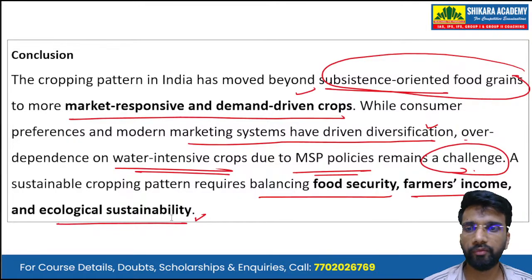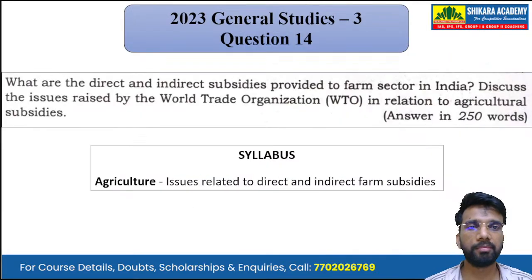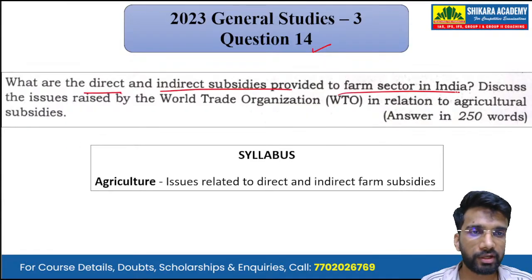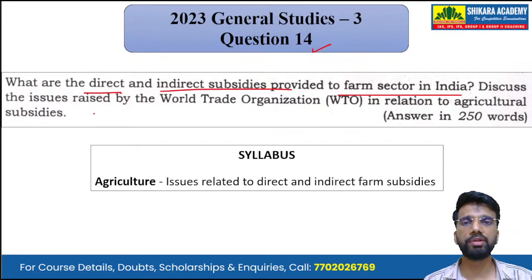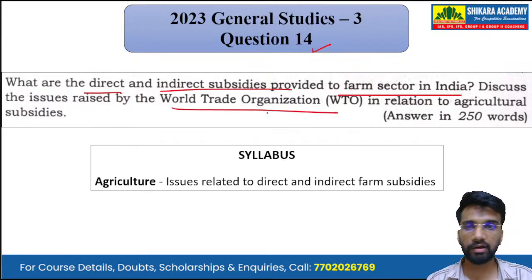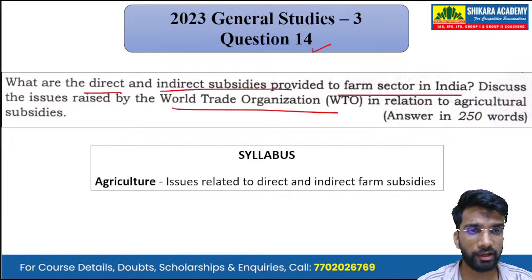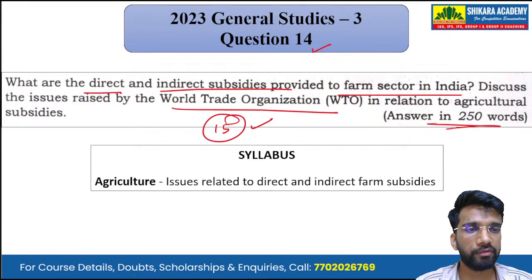Okay. Moving on to the next question, that is question number 14. What are the direct and indirect subsidies provided to farm sector in India? Discuss the issues raised by the World Trade Organization in relation to the agriculture subsidies in India. Okay. A 15-mark question that we have to answer in 250 words.